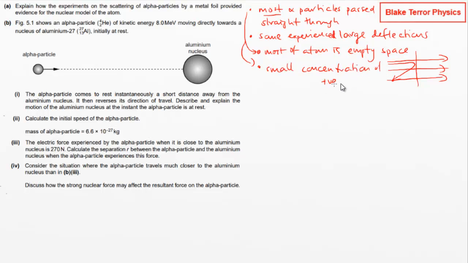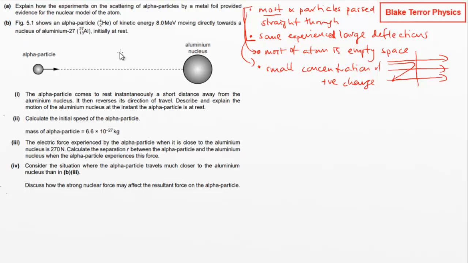So these things are linked together. These two first bits are the observations, the two things that they saw. And then what does that mean? Empty space, concentration of positive charge.